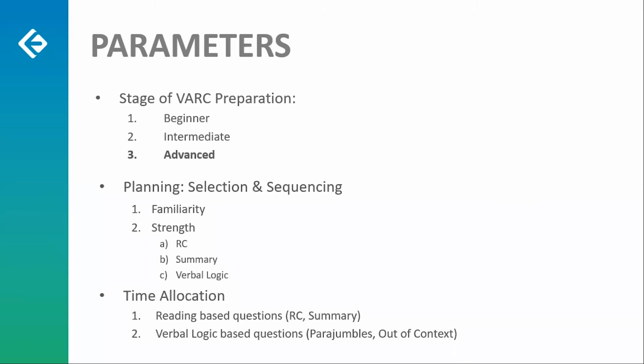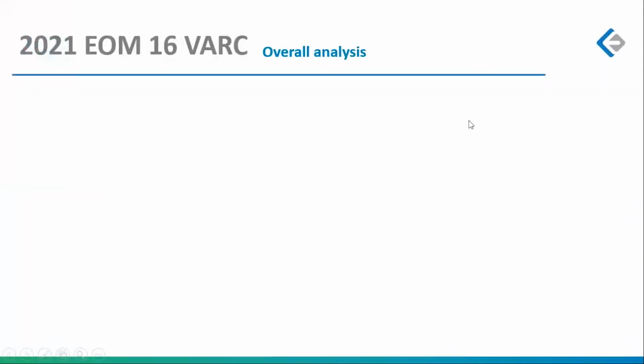You have to be in the advanced stages if you are targeting anything above 90 or 95 percentile on the actual CAT. How should you have done things? Planning, selection, sequencing, the same old story, the same old approach to analysis, and then time allocation for both the types of questions.